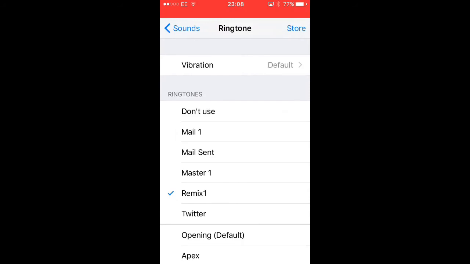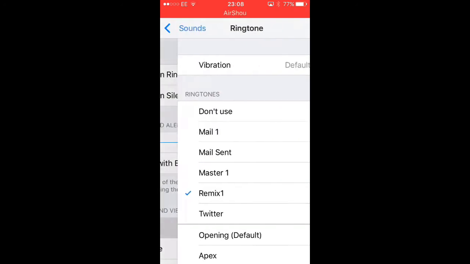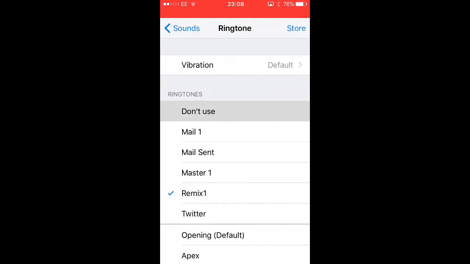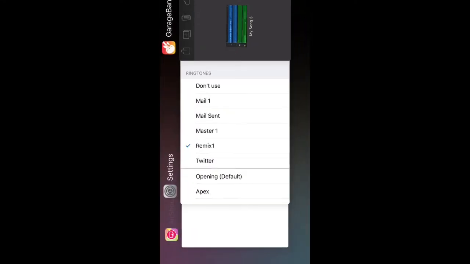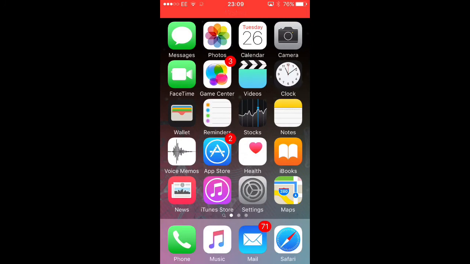So yeah, I don't know if I can delete this ringtone that I just got because I really don't want it. Nope, don't think I'm able to delete it. But yeah, I just named it don't use because I'm not going to use it. So if I just go here, I can delete now. And yeah, so that is how you get ringtones for free on Apple iOS 9.1.